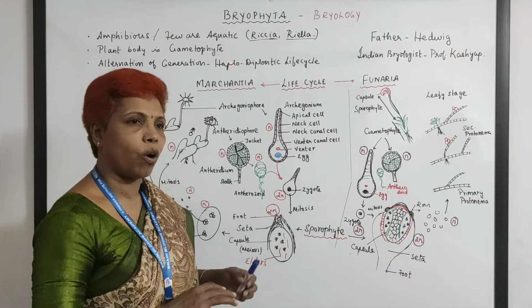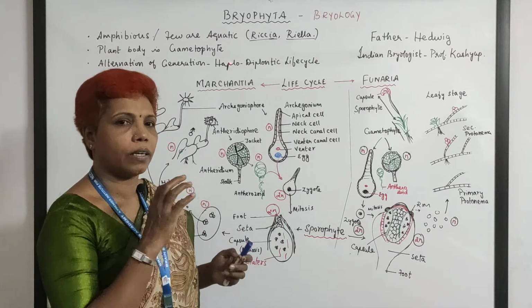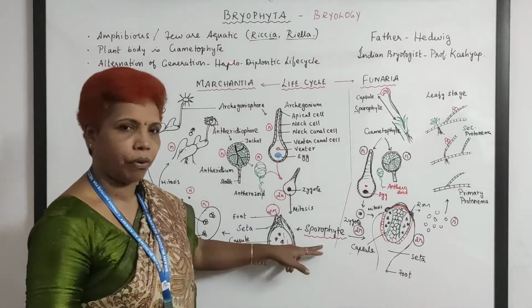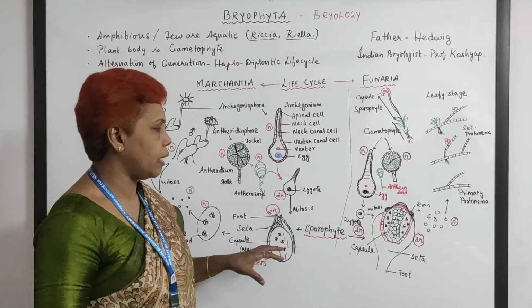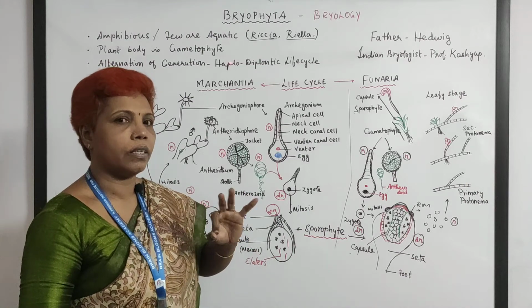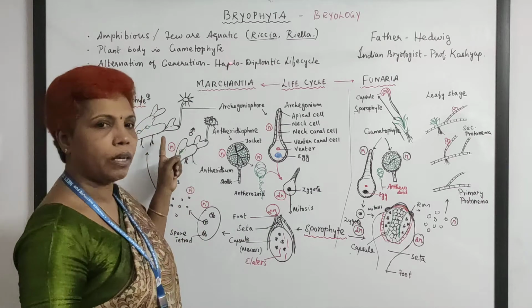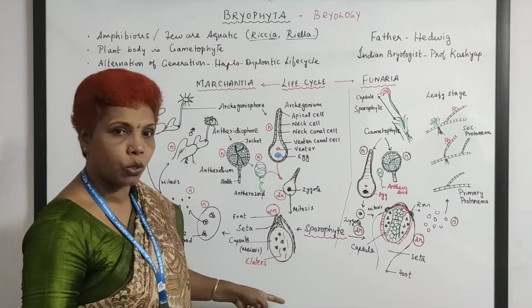So they will form a very inconspicuous, tiny intermediate structure called the sporophyte, because this is going to produce spores. And this intermediate form has three important parts: one is the foot, which is attached to the mother's body, the seta in between, and the capsule region.